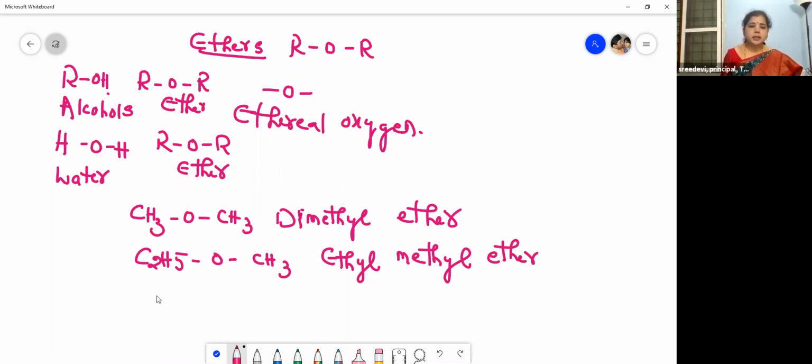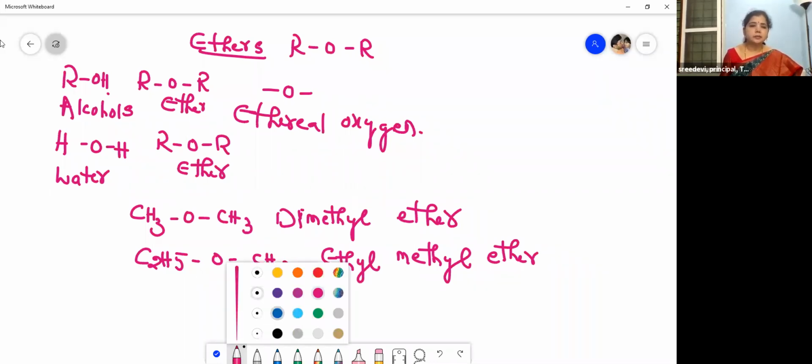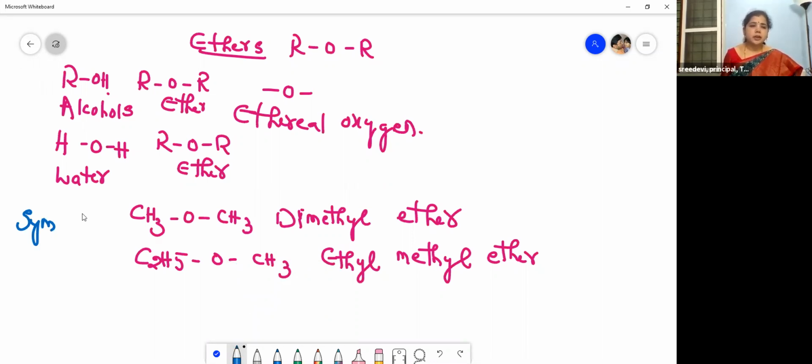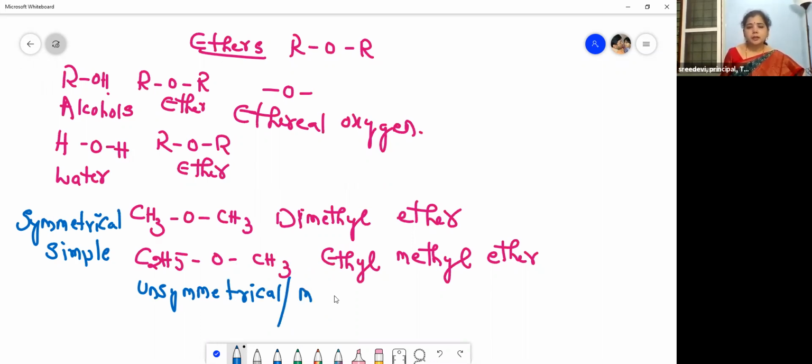So this is a symmetrical ether and this one is an unsymmetrical ether, right? Symmetrical means same alkyl groups, understood? Symmetrical or simple. And this is unsymmetrical, or mixed, meaning two different alkyl groups. So hope you have recalled what we learned in our previous class, children.